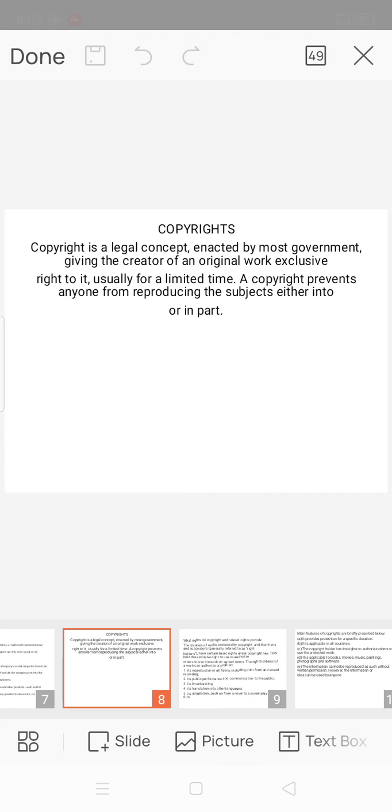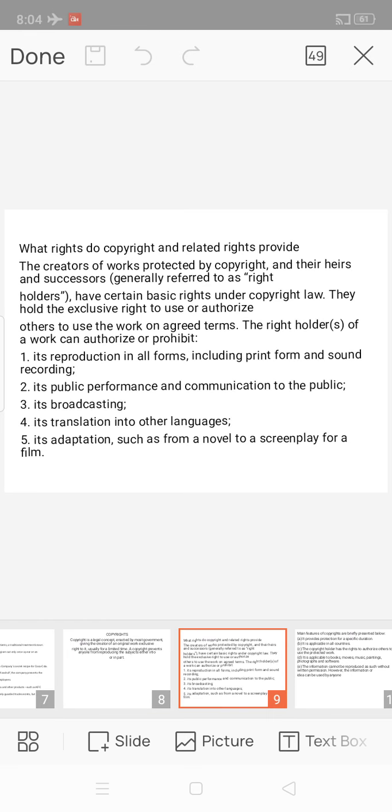The copyright owner has the exclusive right to sell, publish, and or reproduce any literary, musical, dramatic, artistic, or architectural work created by the author.